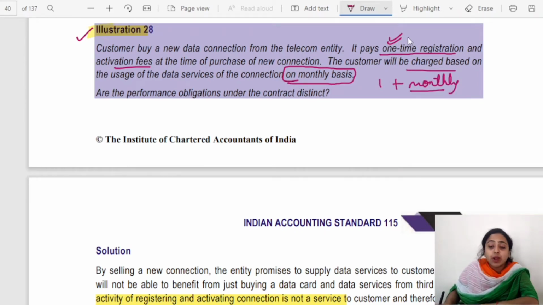This one-time registration is providing an access, it is only activating, and will further make the user eligible to access further goods and services. Now this activation fee, the one-time registration fee, is neither a service nor a good, therefore not a separate performance obligation.